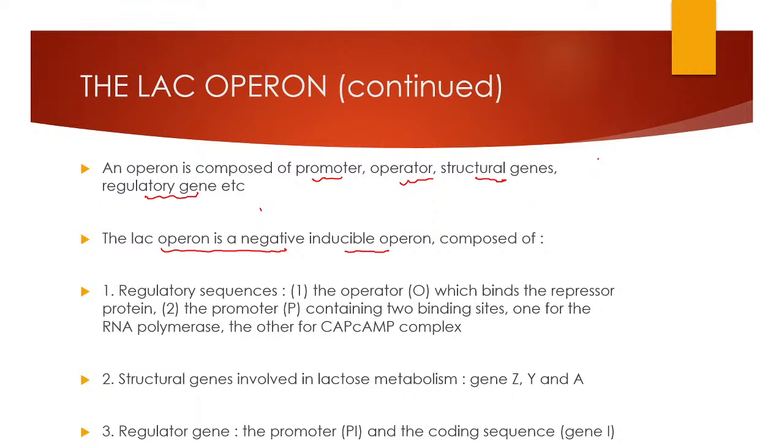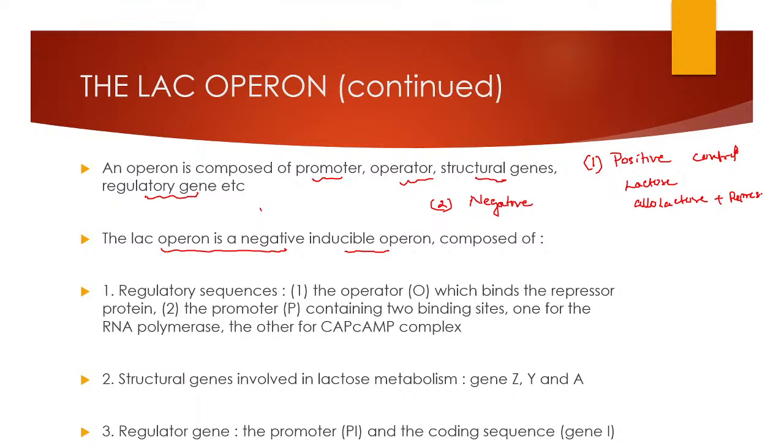I will discuss that. First of all, I will write like this: positive control and negative control. There are two types of control in the lac operon. In positive control, lactose is present. When lactose is present, allolactose, which is an isomer of the lactose, will come and bind with the repressor molecule.